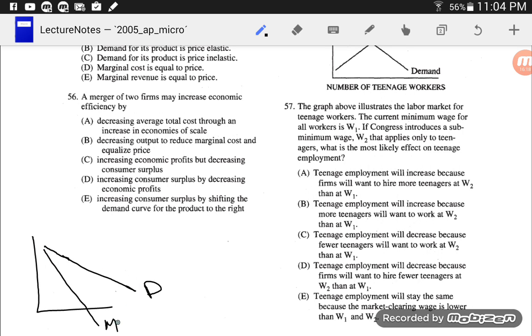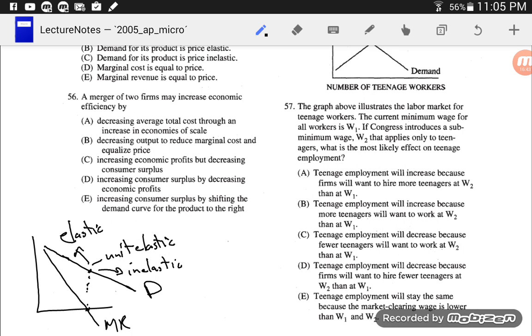That means the marginal revenue curve looks like this. At this point right here, we have unit elastic. Every point below that, we have inelastic demand, and any point above this, we have elastic.